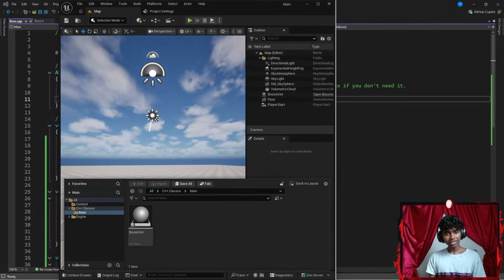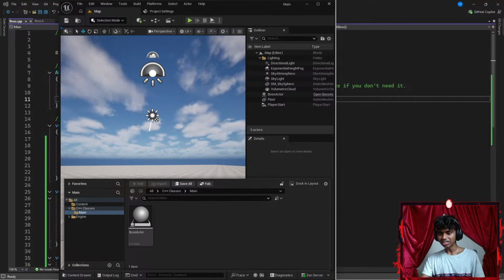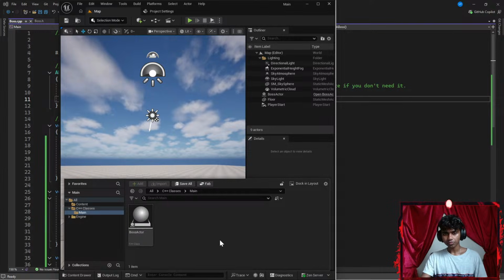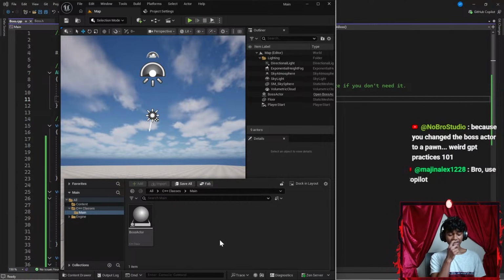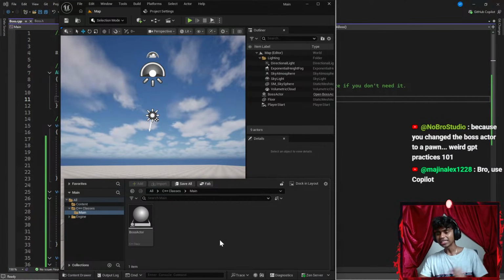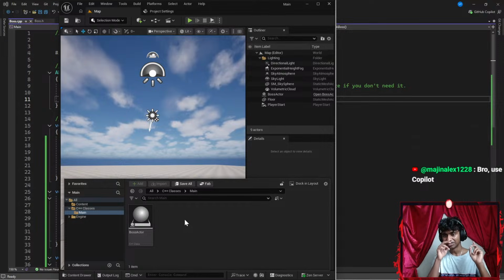Okay, I'm also making a shell in C, that actually sounds really cool. Oh, nice. And yes, I know what Bash is, so good luck then. That actually does sound kind of cool. But I just see my boss actor here because you changed the boss actor to a pawn, where GPT practice is 1.0. Bro, use Copilot. I actually should use Copilot. I do want to learn using different kinds of AIs as well, but I feel like I'm really attached to ChatGPT.